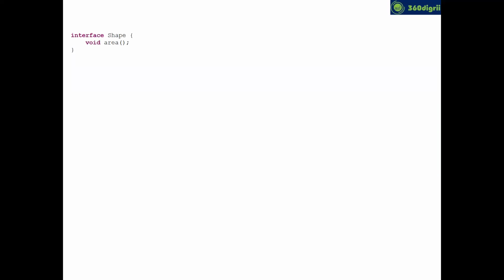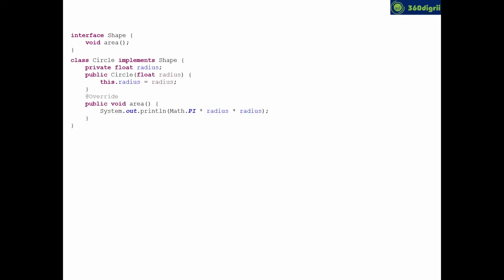Let's jump into the program, buddy. First I'll go without an anonymous class. Can you see on the top, I've created an interface called Shape with an abstract method called area. Now I created a Circle class, which implements the Shape interface, and I'm implementing the area of circle logic. In the SOP I have written the pi r square logic, and you are overriding the interface method.